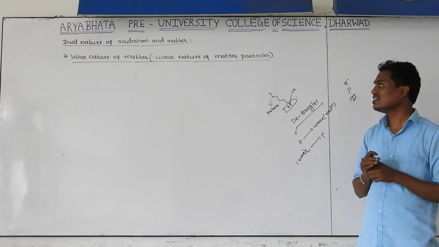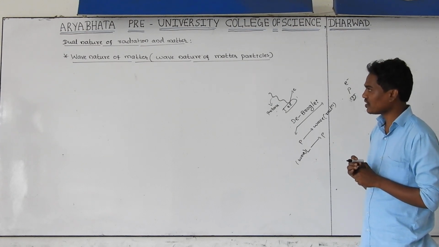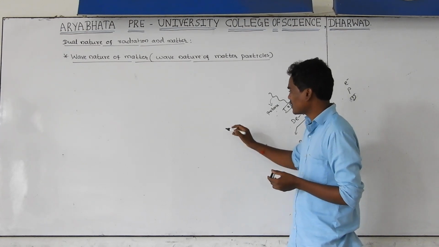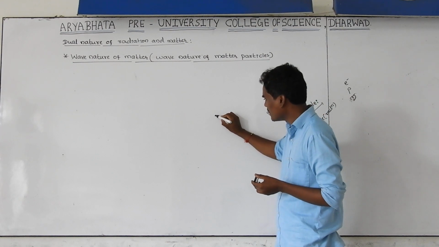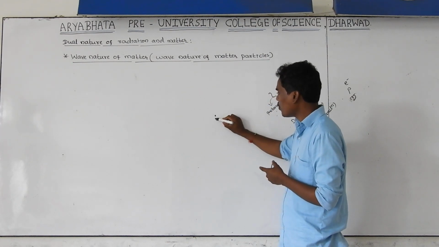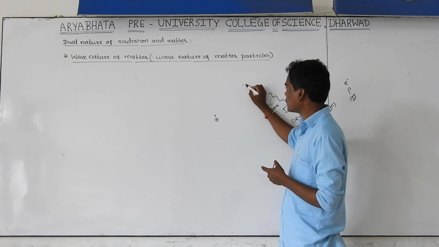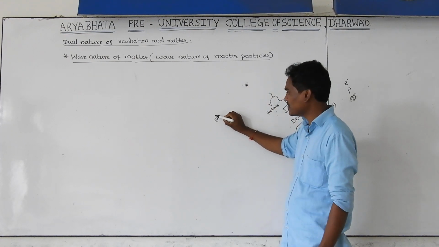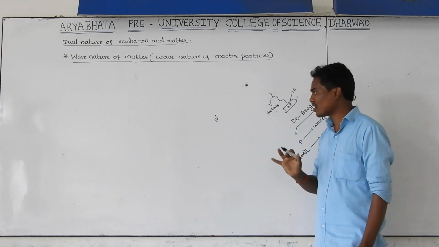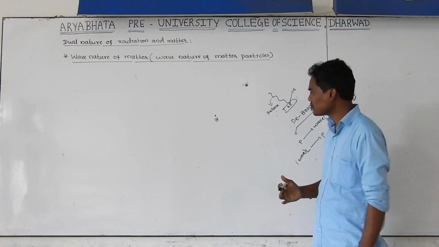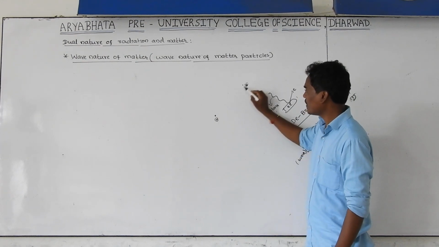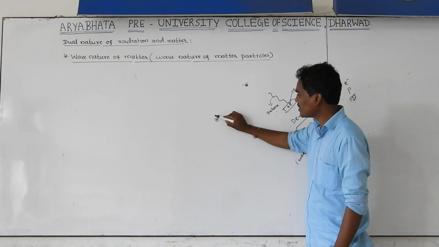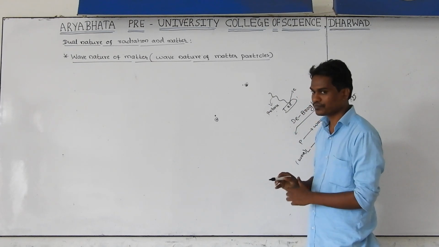These are considered particles in nature. Let us consider one small particle here. This is point A and this is point B. It has some mass, or very negligible mass, whatever it is. I am throwing this particle from A to B.